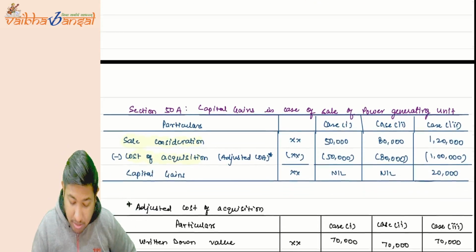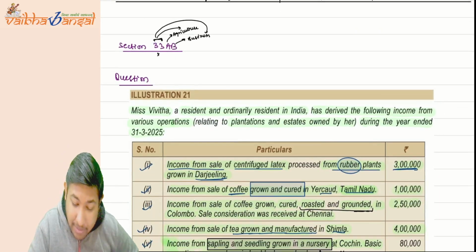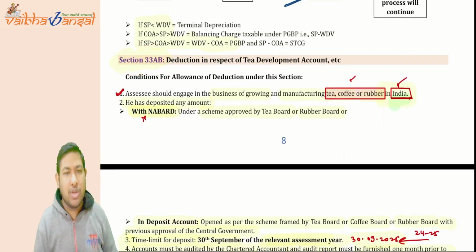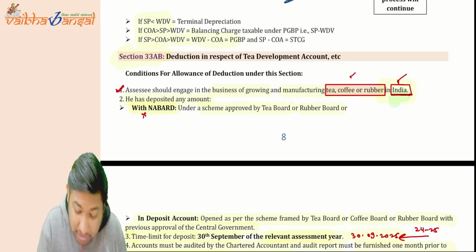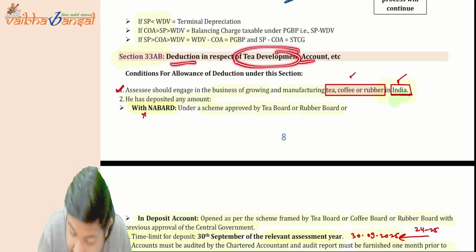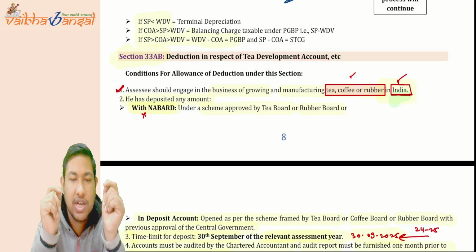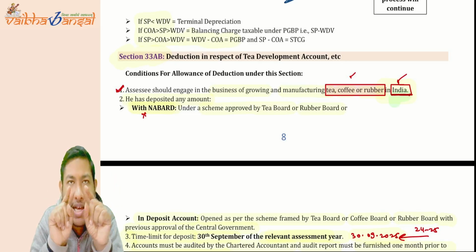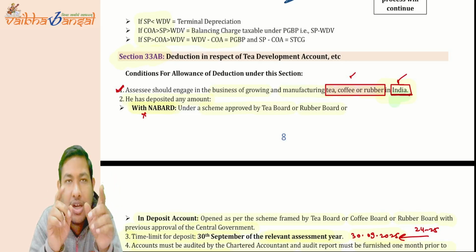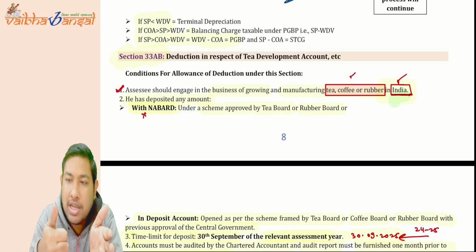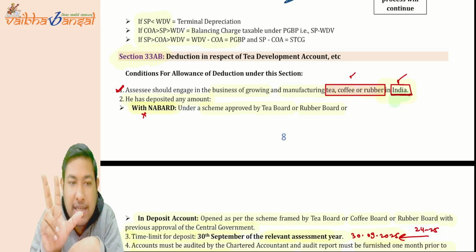Understood this point? Okay. Now we have come to the last point, section number 33AB, which we were doing in the last class as well. Now, reduction in respect of tea development account. What do you have to do for this allowance? There are two conditions. First, the assessee must be engaged in growing and manufacturing in India tea, coffee, rubber. Only these three things are covered under this section, not other things.